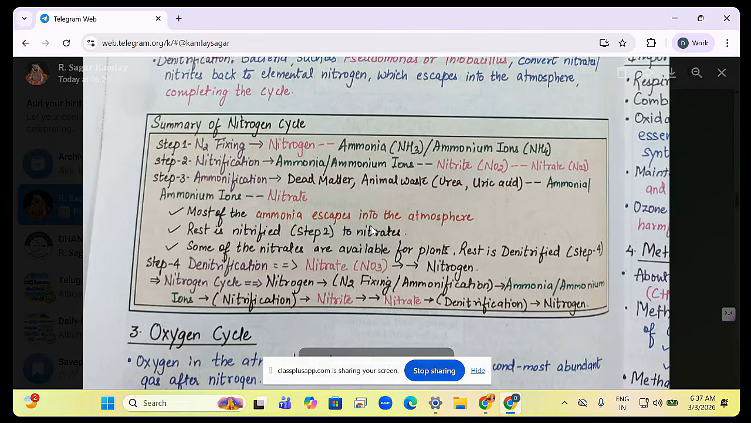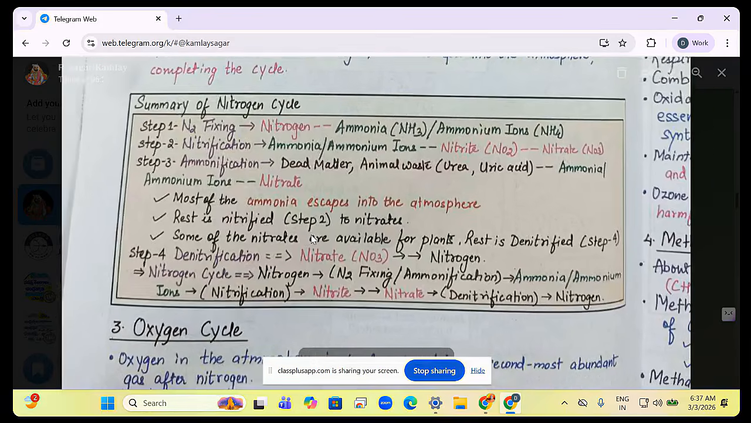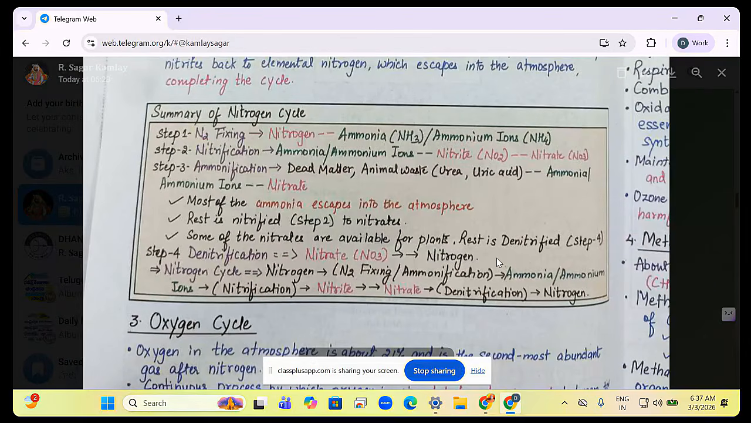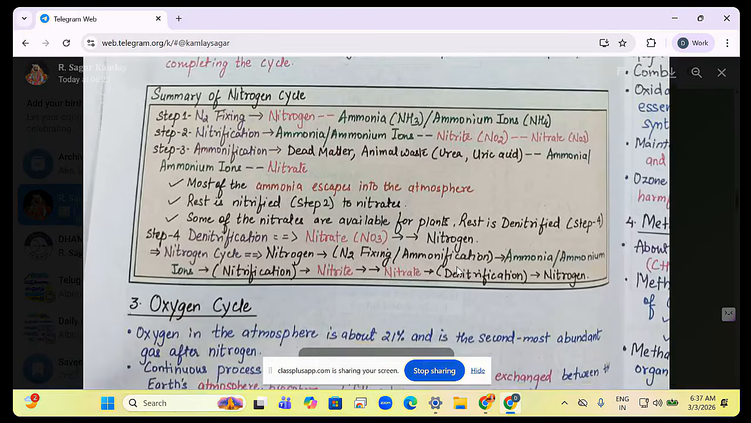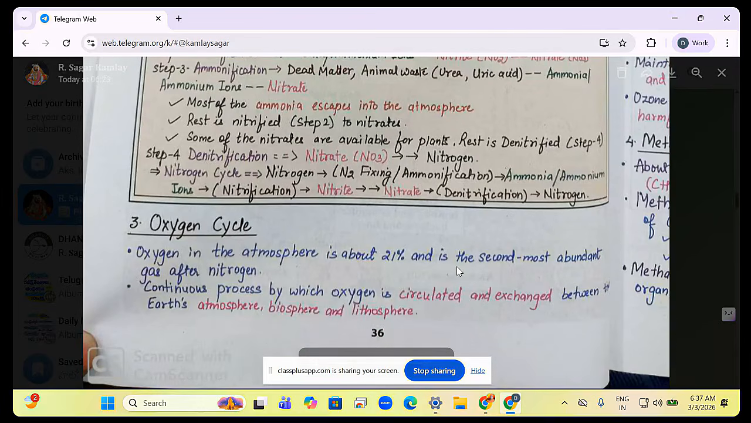Most of ammonia escapes into atmosphere. Rest nitrogen is fixed to nitrates. Some of the nitrates is available for plant. Rest is denitrified. So denitrification kuda jarugutundi. This is second cycle. So among all the cycles, nitrogen cycle is extremely important. Enduku బ్యాక్టీరియా గురించి చదువుతాం ఇక్కడ.